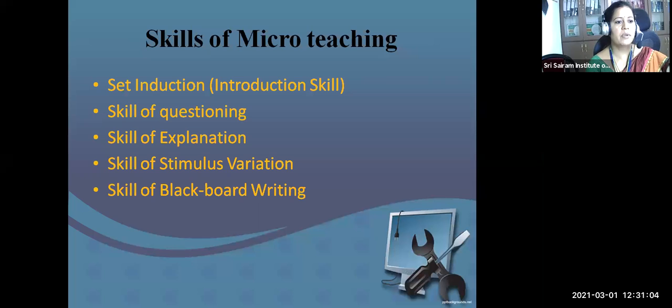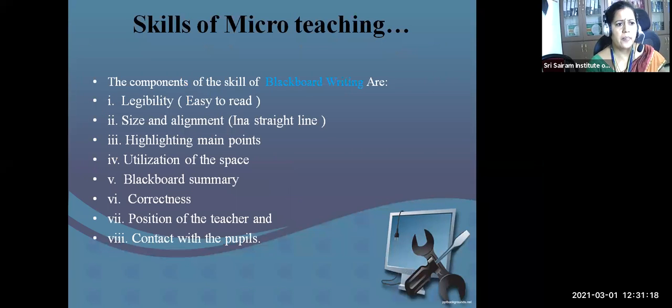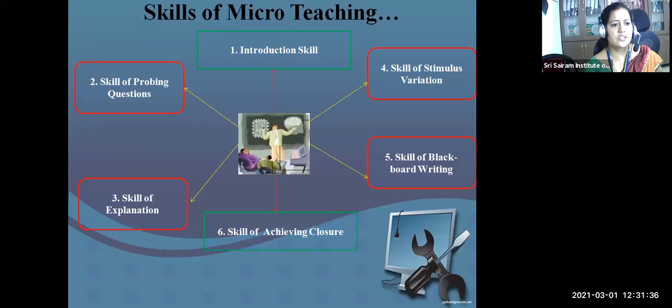And skills of micro teaching include skill of explanation, skill of questioning, skill of stimulus variation, and skill of blackboard writing. The components of blackboard writing are legibility, size and alignment, highlighting the main points. Then position of the teacher, of course, in micro teaching, the position of the teacher matters a lot, and utilization of the space.